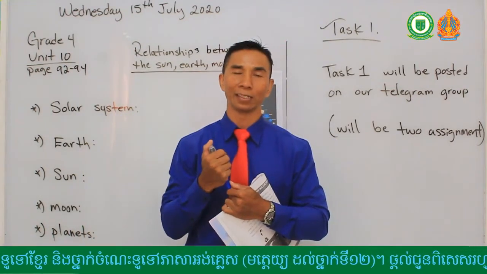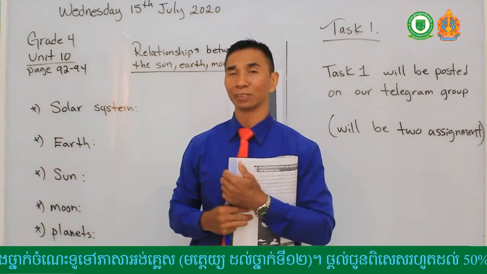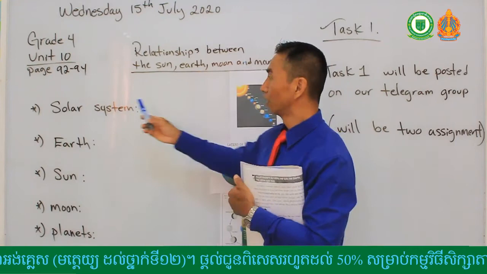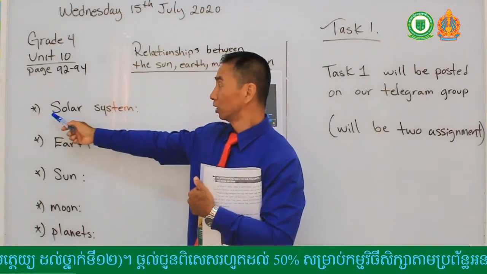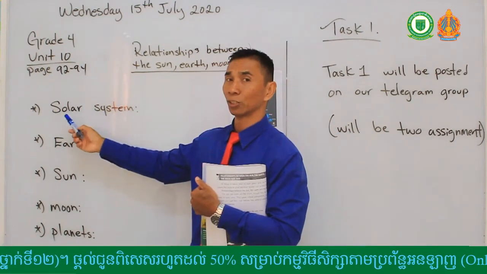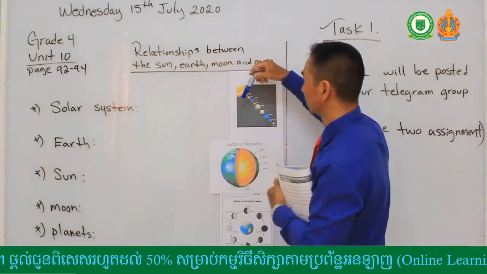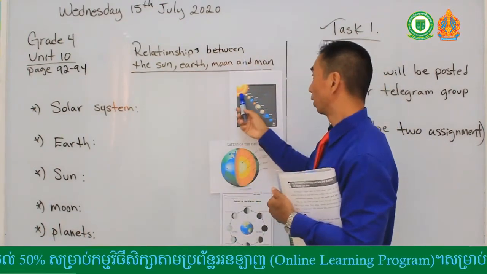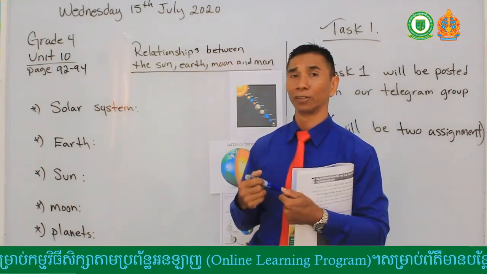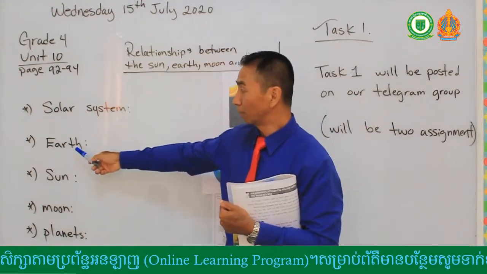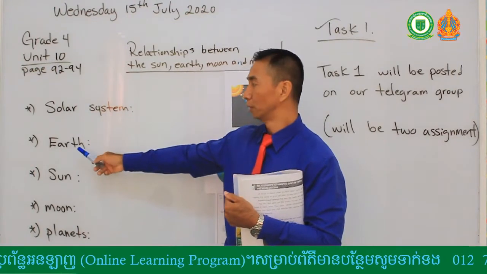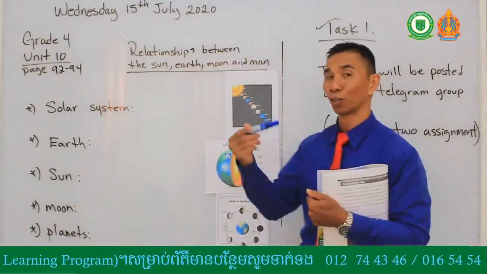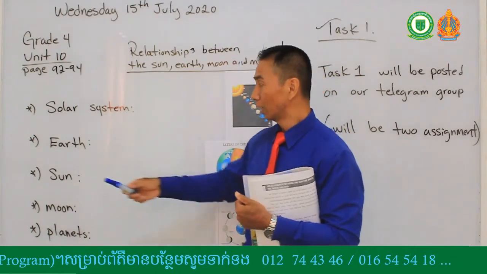Can you name all these planets? If you do, you can post something up on our Telegram post naming all the planets. Okay, I will go back to our word, solar systems. Solar systems is the whole system that includes the sun and all the 9 planets included in the solar system. And my second word is Earth. Earth is the planet we live in, like the globe I showed you earlier.